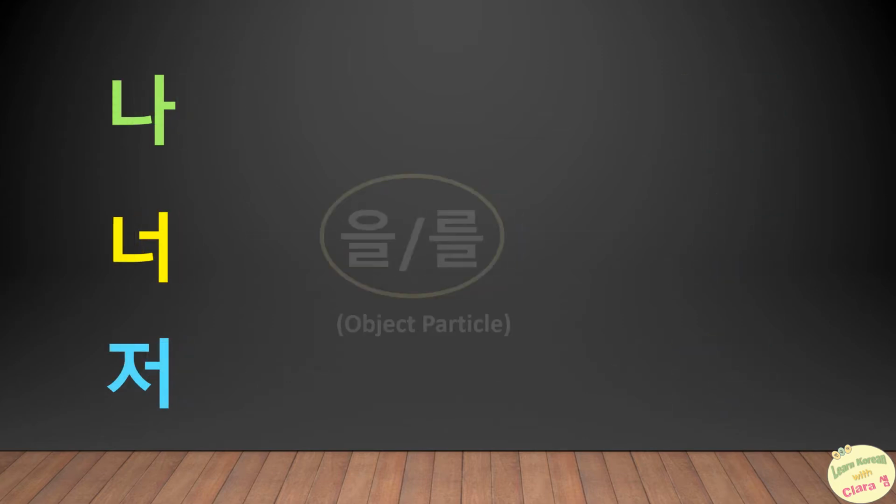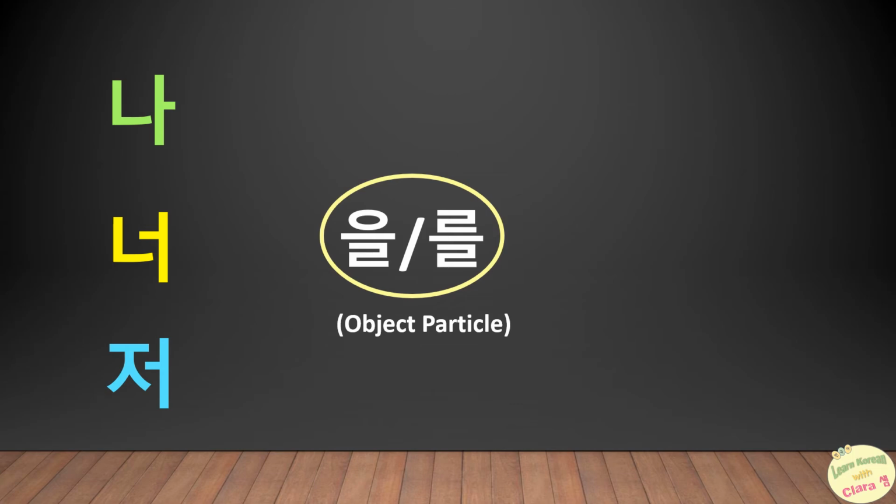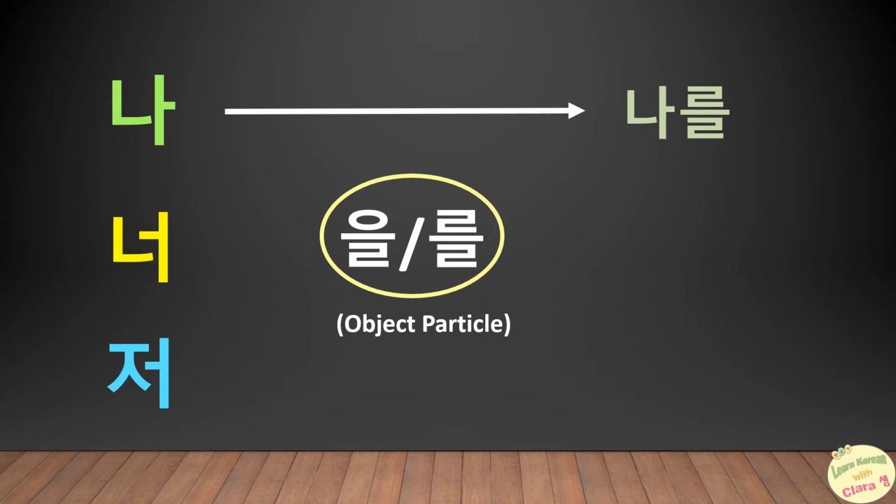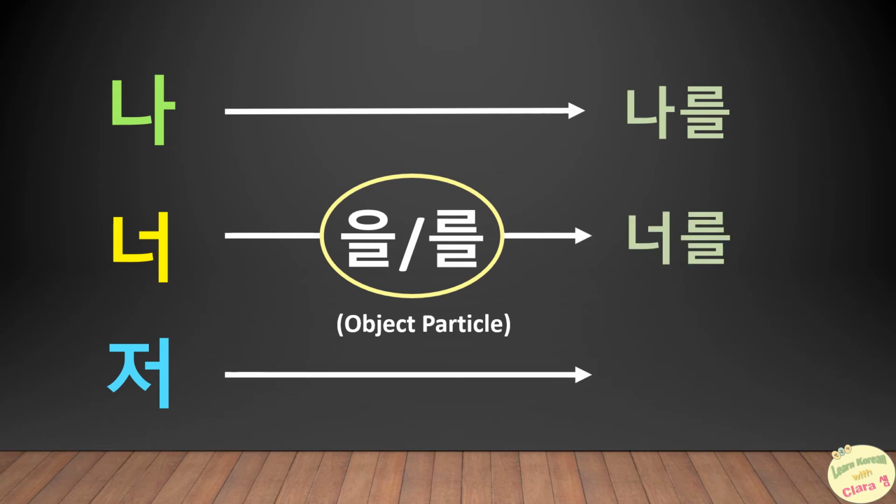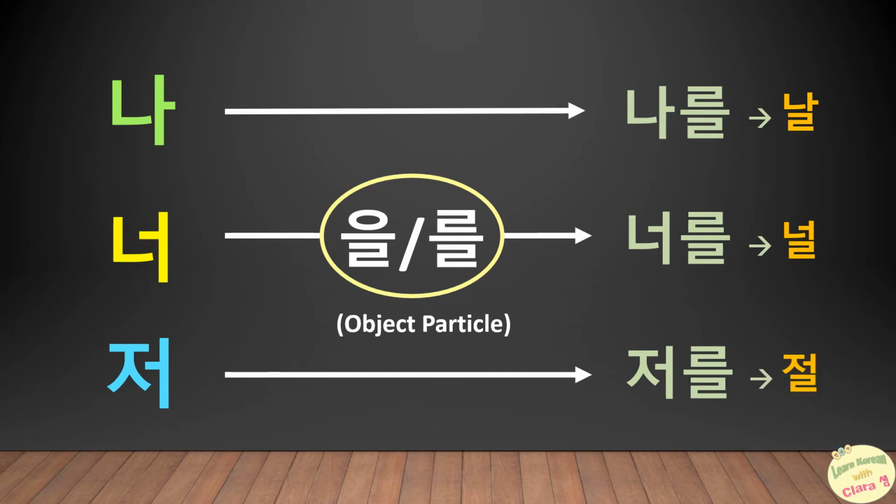With object particles 을 or 를, 나 becomes 나를, and 너 becomes 너를, and 저 becomes 저를. But we can also contract it, that is to say, instead of 나를, we simply say 날, and for 너를, we say 널, and for 저를, we say 절.